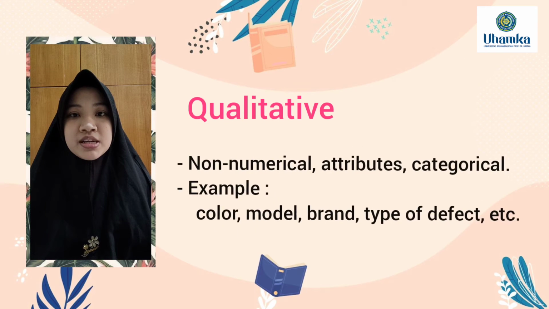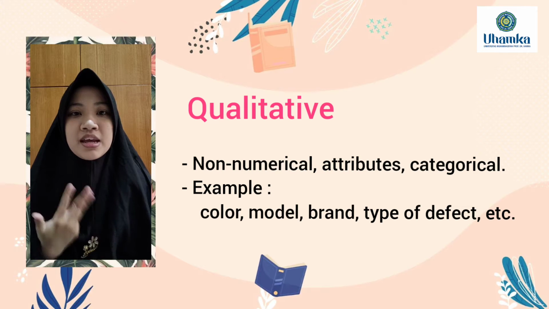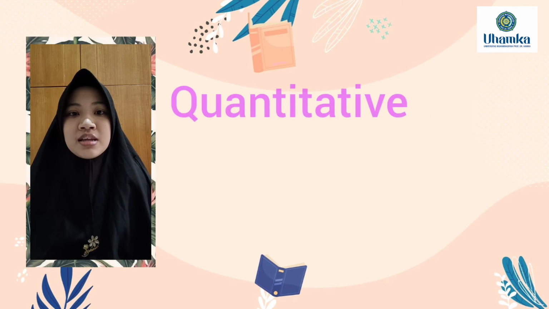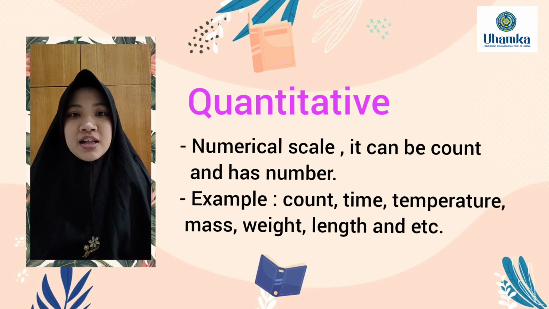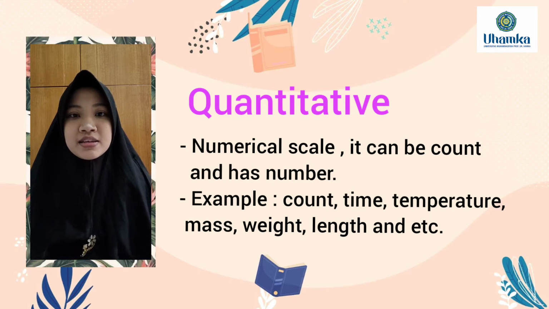Qualitative is non-numerical attributes, categorical, and number. But the number in qualitative is only for label. It doesn't have any real meaning. Examples for qualitative are color, model, brand, type of defect, and etc. And quantitative is numerical scale. It can be counted and has number. The examples for quantitative are count, time, temperature, mass, weight, length, and etc.